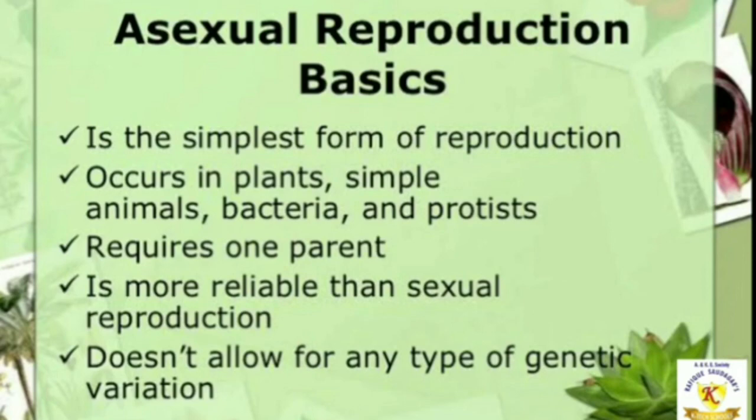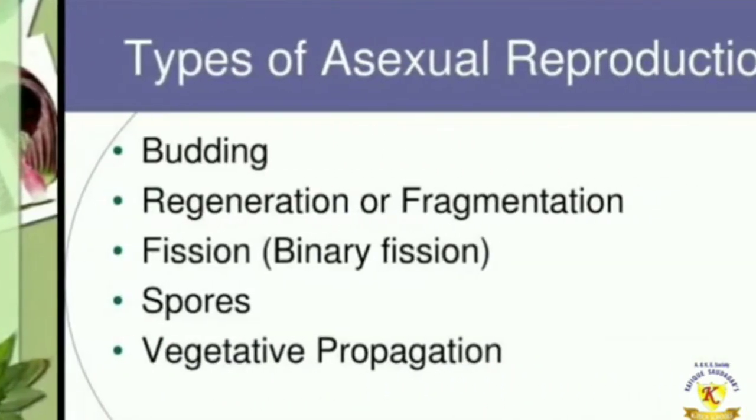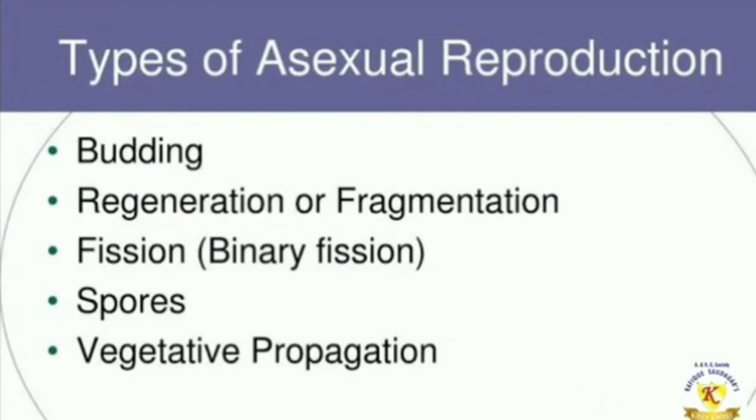It is more reliable than sexual reproduction and doesn't allow for any genetic variation. Got it? Now let's see what the types of asexual reproduction are: budding, regeneration or fragmentation, fission, that is binary fission, spores, and vegetative propagation.